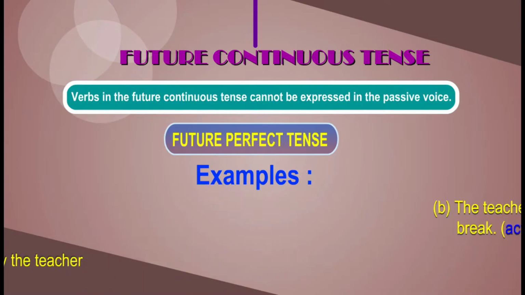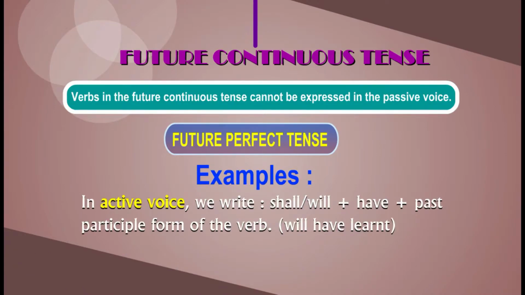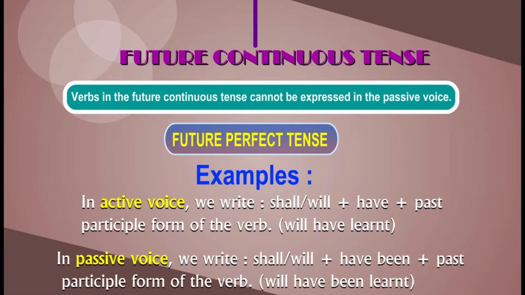Passive voice. In active voice, we write shall, will, plus have, plus past participle form of the verb, will have learnt. In passive voice, we write shall, will, plus have been, plus past participle form of the verb, will have been learnt.